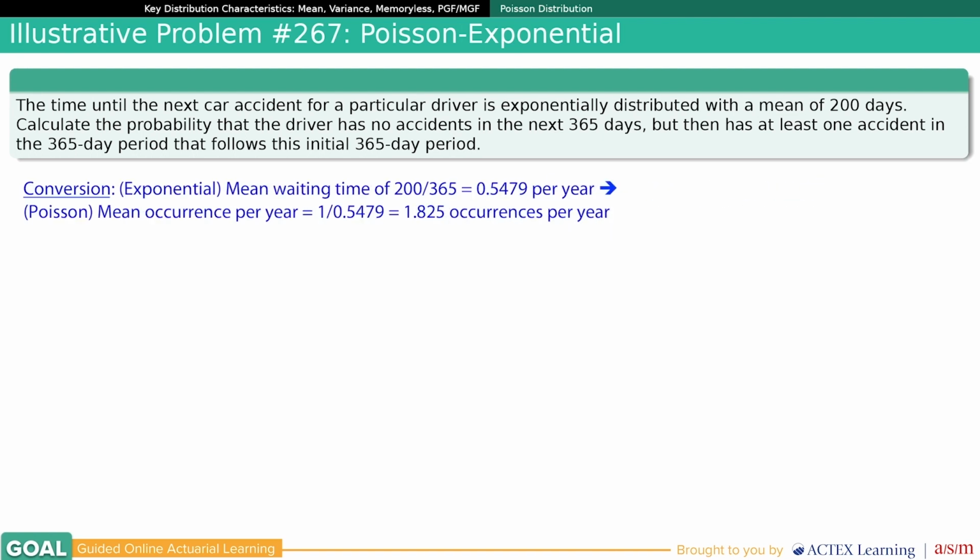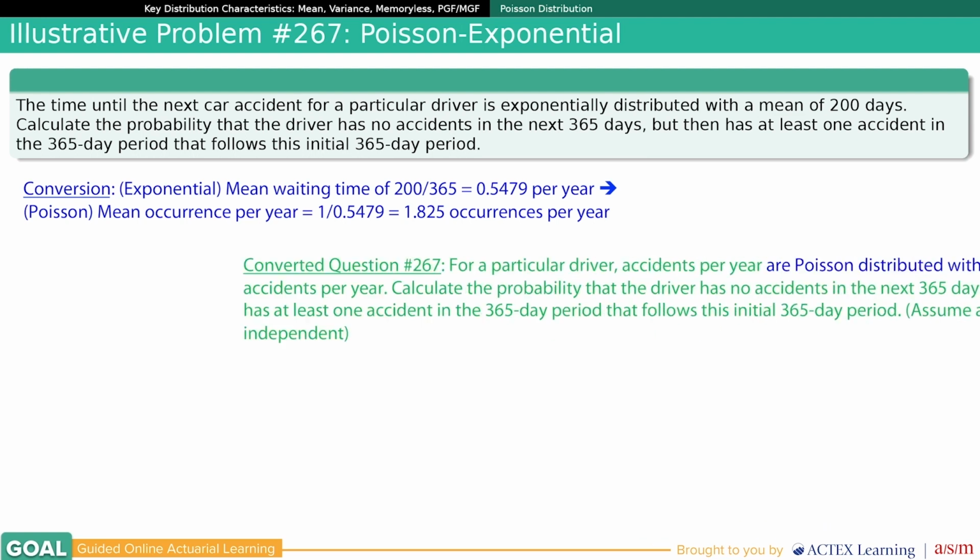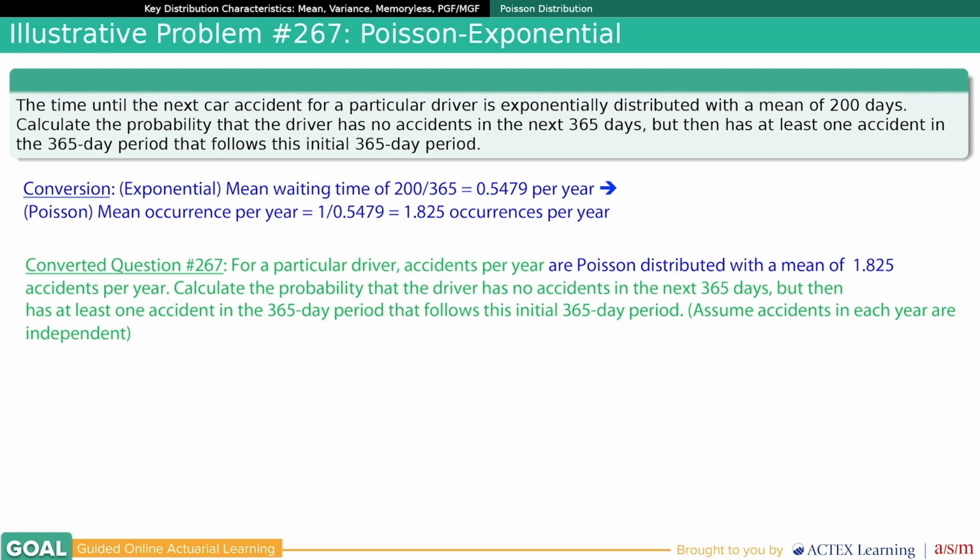The conversion? Well, the exponential has a mean waiting time of 200 days out of 365 days, or 0.5479 per year. That's how much of a year you have to wait on average for the next accident. Then the Poisson mean occurrence per year is 1 divided by 0.5479 or 1.825 occurrences of accidents per year. The converted question states for a particular driver, accidents per year are Poisson distributed with a mean of 1.825 accidents per year.